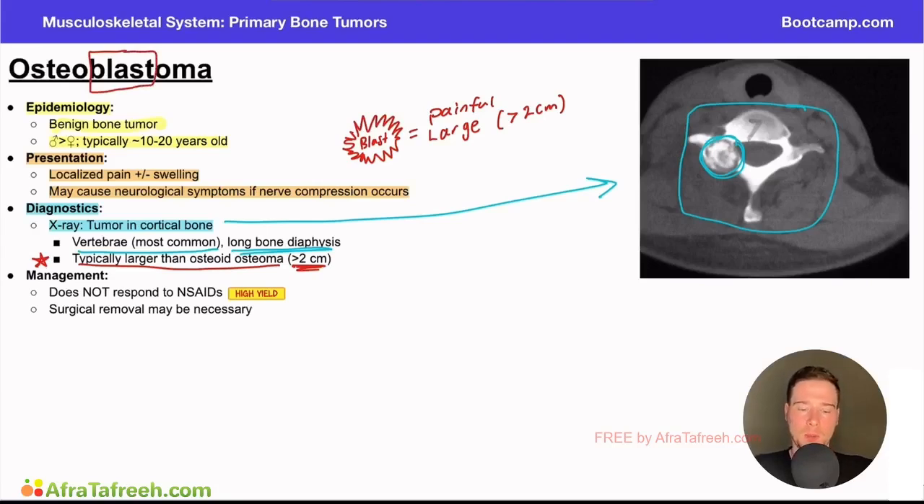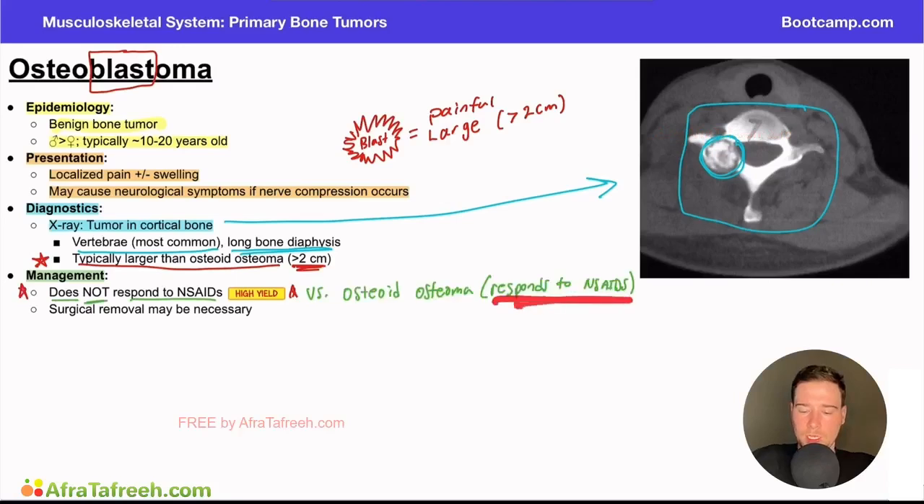in the word. Now, when we think about the management here, a super key high yield point to know is that this does not respond to NSAIDs. Again, why is this important? Because we compare this to an osteoid osteoma, which does respond to NSAIDs. So again, thinking back to the memory aid, the word blast, I think it's painful, it's large, and it does not respond to NSAIDs. Again, you think about a blast, right?